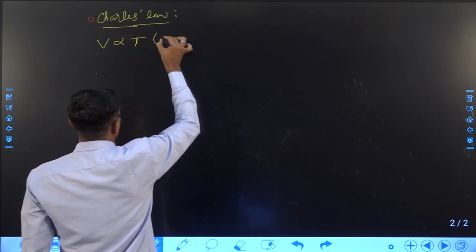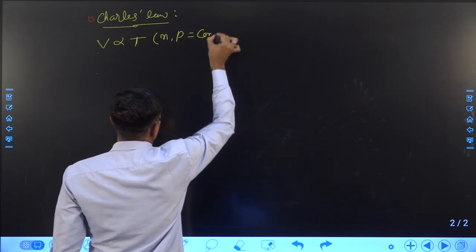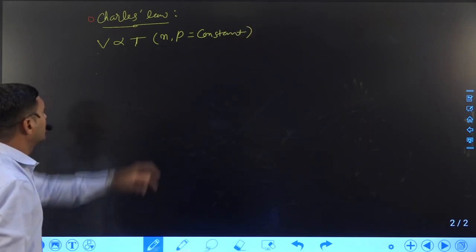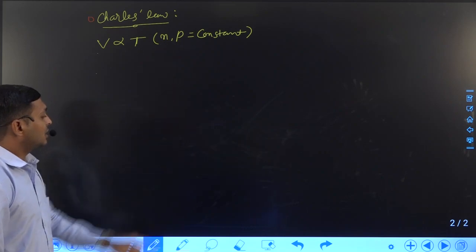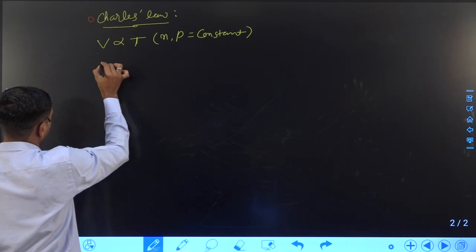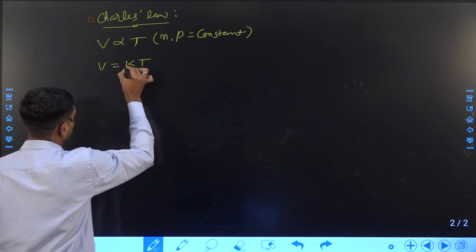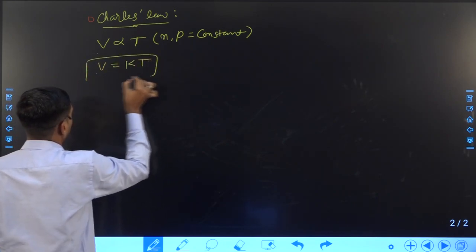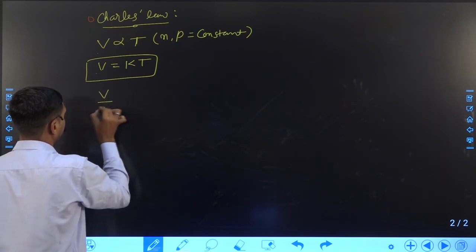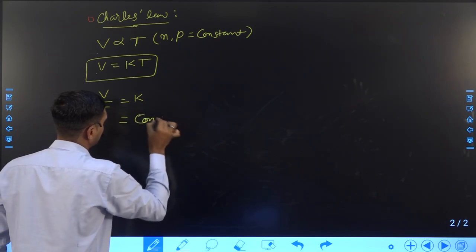At that time the pressure and the amount of gas remain constant. So if we remove this proportionality sign and add a constant, the equation will become V is equal to KT, right? Or V by T is equal to a constant.